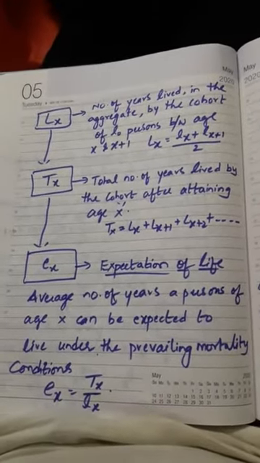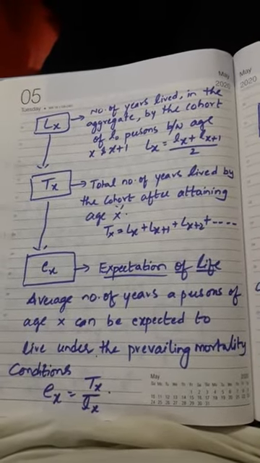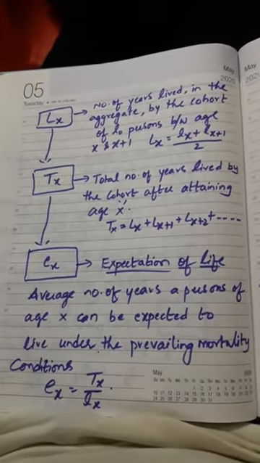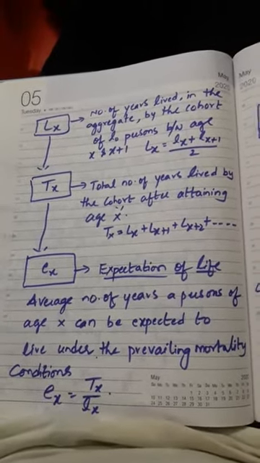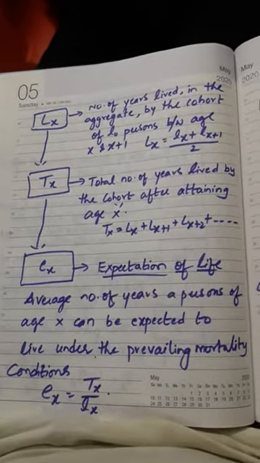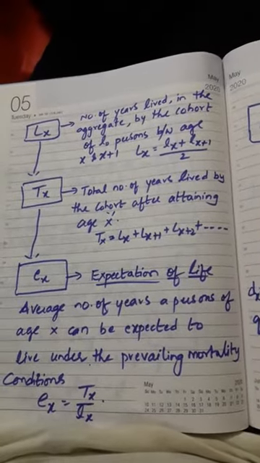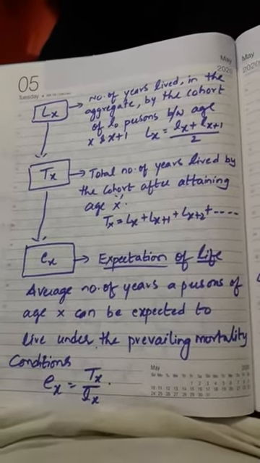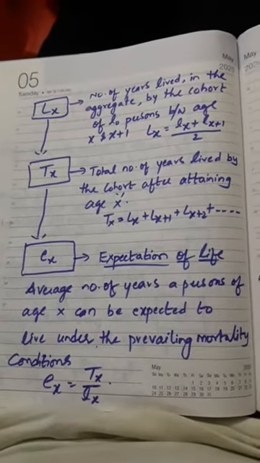Next one is capital Tx, the total number of years lived by the cohort after attaining age x. Previously you saw the number of years lived by the cohort between age x and x plus 1; now it is the total number of years lived after attaining age x. The formula you see: capital Lx equals lx plus lx plus 1 by 2.